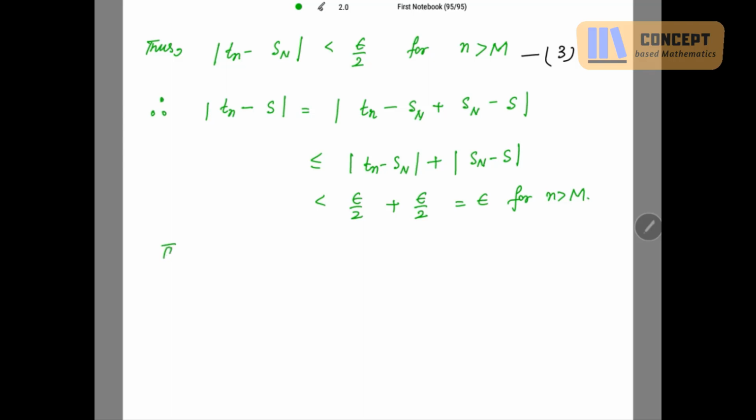So thus what we get is mod Tn minus S is less than epsilon for n strictly greater than M. But epsilon was arbitrary. Very good.